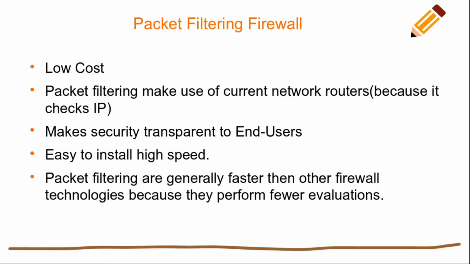Packet filtering firewall: low cost. Packet filtering makes use of the current network router because it checks the IP address. It makes security transparent to the end user, easy to install, high speed. It is high speed because it only checks the IP address and port number. Packet filtering is generally faster than other firewall technologies because they perform fewer evaluations. That's all.